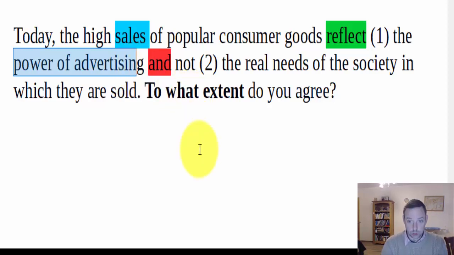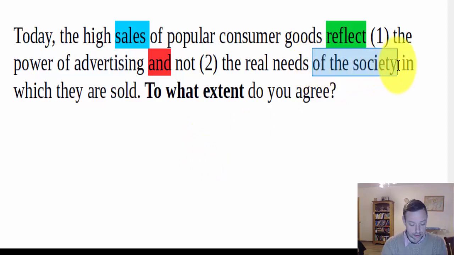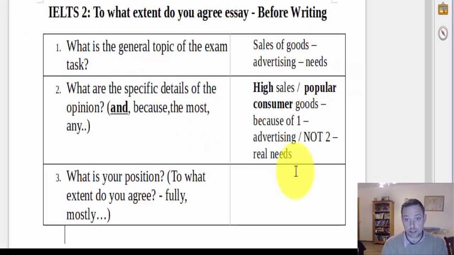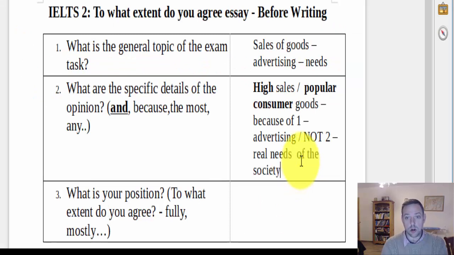So a lot of details here. The real needs of the society. That's another detail there. I almost missed that detail. Real needs of the society. It's very difficult. So it's not the needs of the individual, me. It's the needs of society.